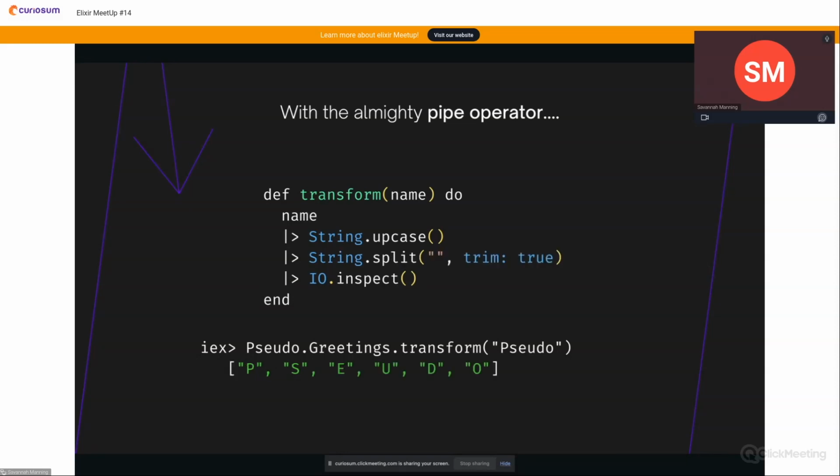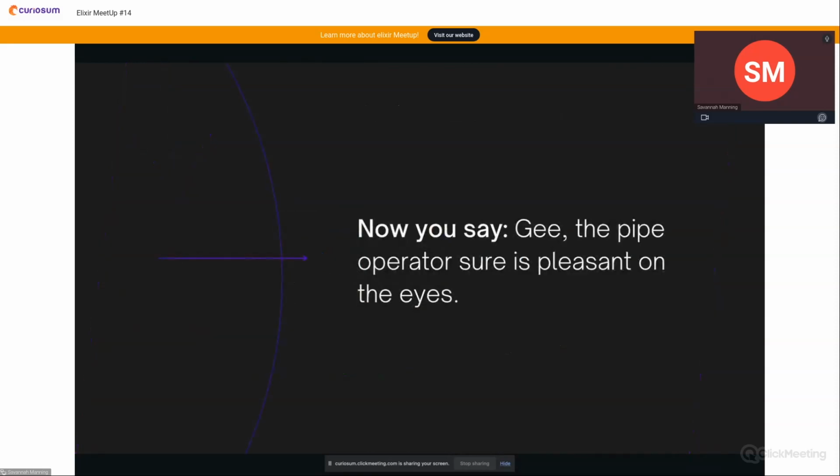If we add in another function call, then we can see that the previous evaluated result gets passed into the next function call. So there's actually 3 arguments on String.split. You just can't see it because it gets passed in through the pipe operator. So now we have a list with Sudo. Now we're going to join those together on a dash. And finally, we're going to print out the result. So we get hello Sudo. Yeah, it's pretty nice looking, huh?